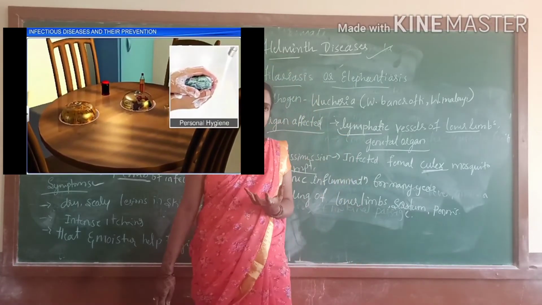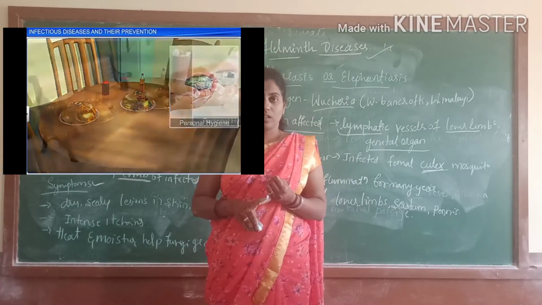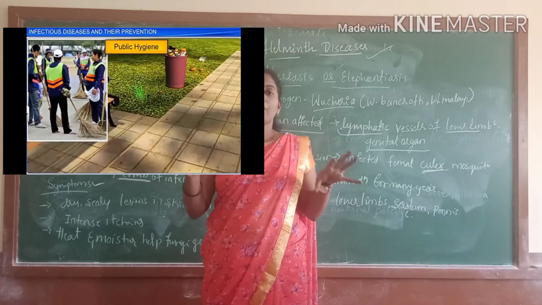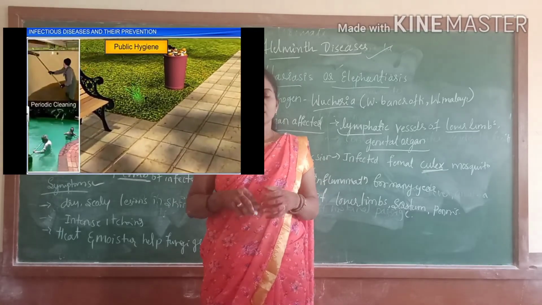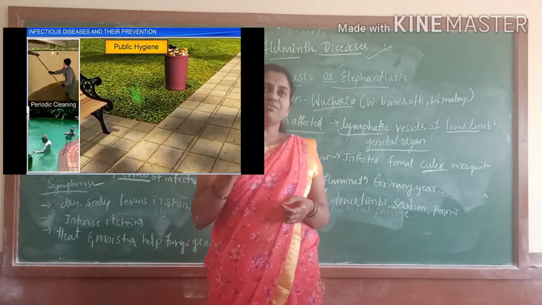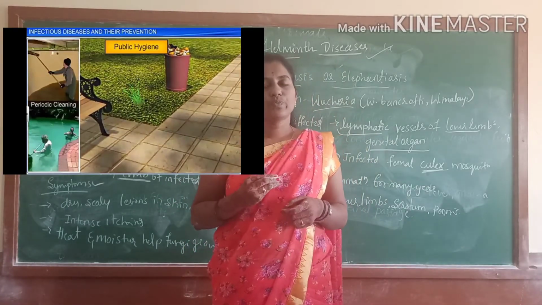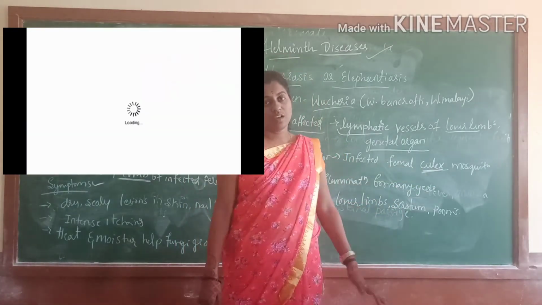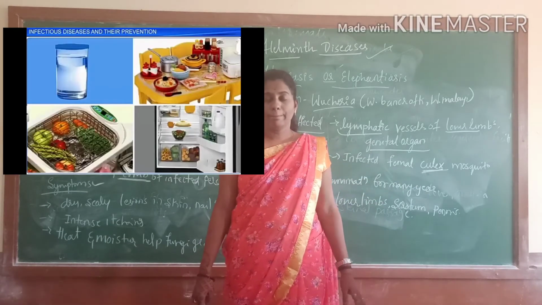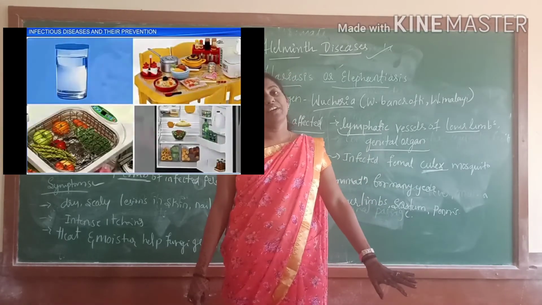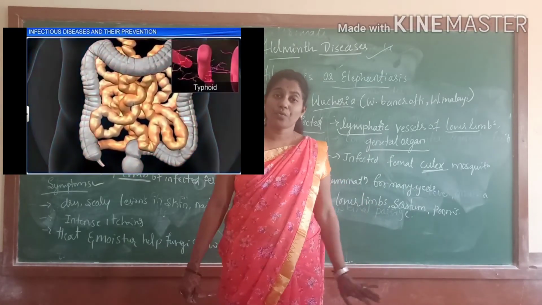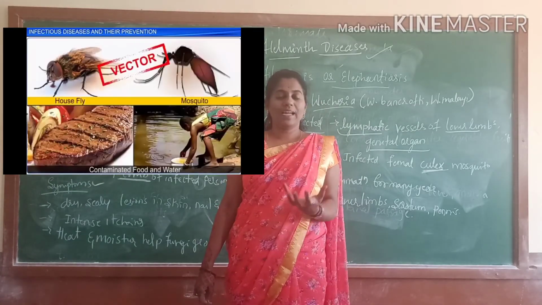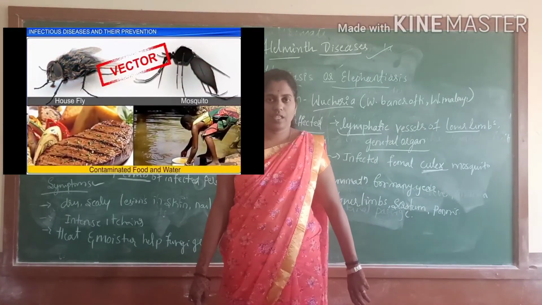Personal hygiene means what? We take clean water and clean food, and we use clean clothes, and dry the clothes properly before we wear them. It is good for us, and some fungal infections are also caused by wet clothes. What is public hygiene? Cleaning the drainages and roads, and never leaving stagnant water on the common passage of the roads. These infections can be prevented by using these hygiene conditions in our environment.